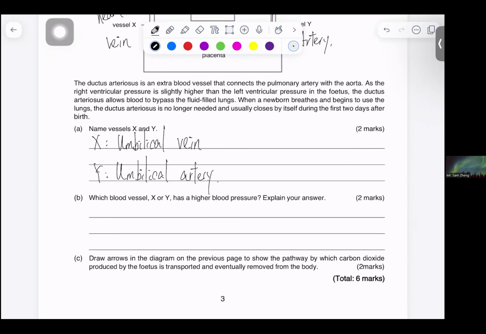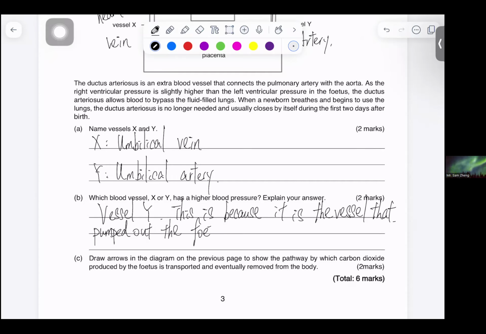The reason is that it is the vessel that pumps out the fetal blood from the heart towards the placenta.